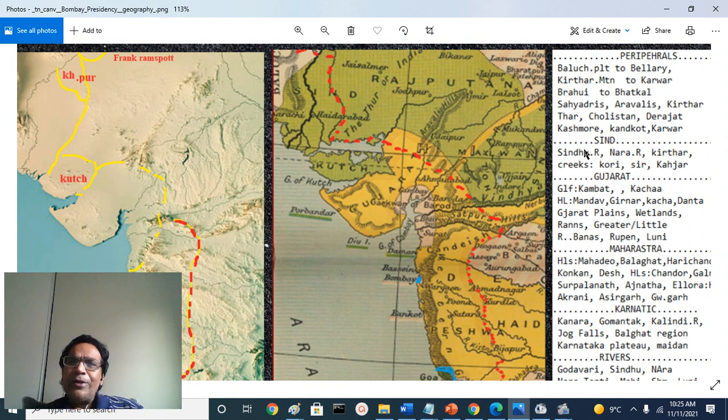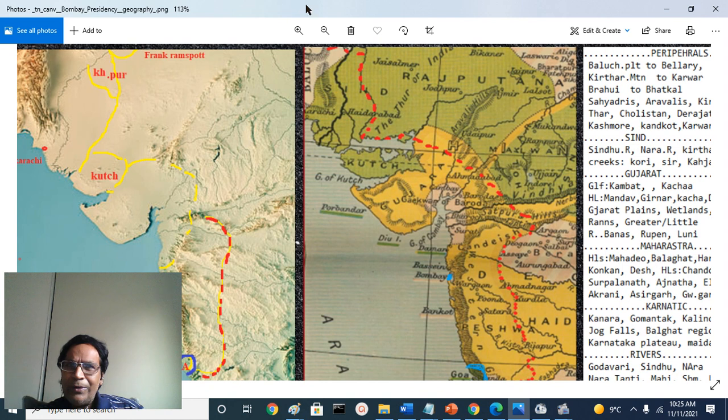Sindhu River. Historically, Sindhu River also has a branch called Nara River. It doesn't flow that much nowadays except in the flood region. That also joins, this is the Rann region, Rann of Kutch, a wetland. That is the Indus Delta area. And Sindhu River, it's a distributary, Nara River. We looked at Kirthar mountains overlooking the Balochistan Plateau.